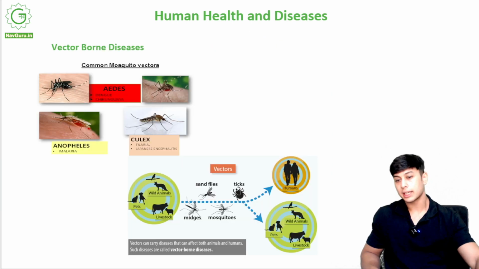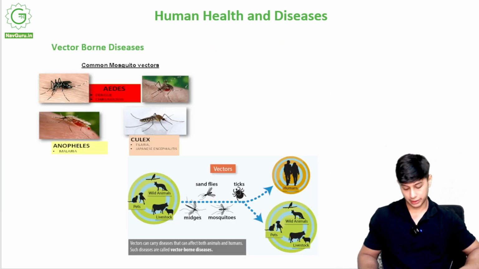Now we come to insect vectors. What were the insect vectors? Let me tell you again. Common mosquito vectors include Aedes. The Aedes mosquito looks like this, a little white on it. It causes dengue and chikungunya. These mosquitoes, we should watch out for them.